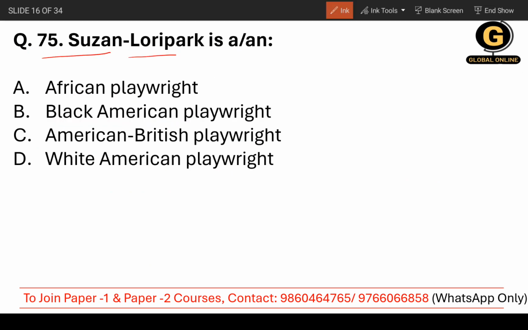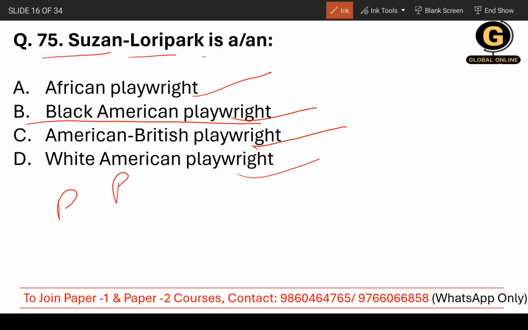Suzan-Lori Parks is who? You need to identify that. Whether she is an African playwright or a Black American playwright or an American British playwright or a white American playwright. So you can see her picture. She's a really beautiful woman. Now, the correct answer is she is a Black American playwright. What? She's a Black American playwright and also won the Pulitzer Prize